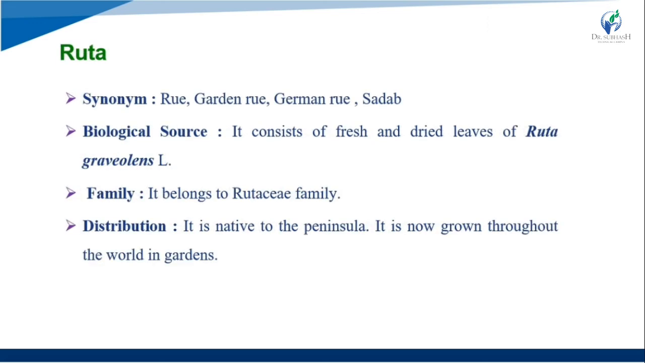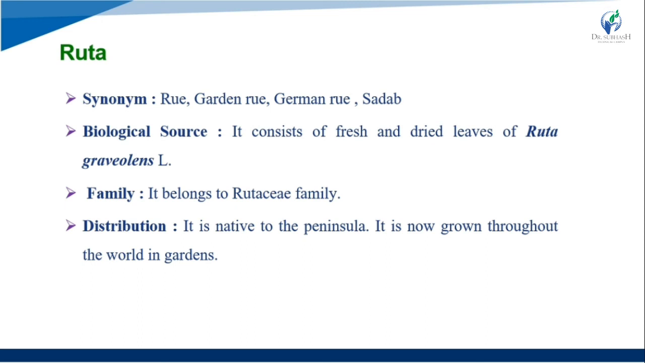Now we start the second drug, that is Ruta. Its synonyms are rue, garden rue, German rue, and sadab. Its biological source consists of the fresh and dried leaves of Ruta graveolens. The family is Rutaceae, and it is native to the Balkan peninsula and is now grown throughout the world in gardens.